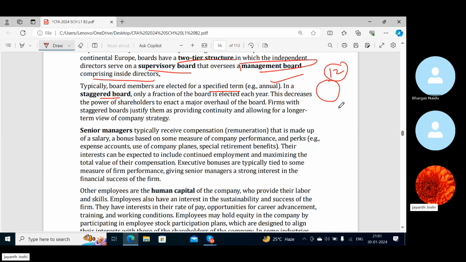That means there are 12 board members, right? Out of that, only 4 members will be elected in a particular year. The next 4 members will be elected in the next year. That is the concept of a staggered board. So why do they do this staggered board? They elect only a fraction of the board each year to save the company from any kind of hostile takeover, right?